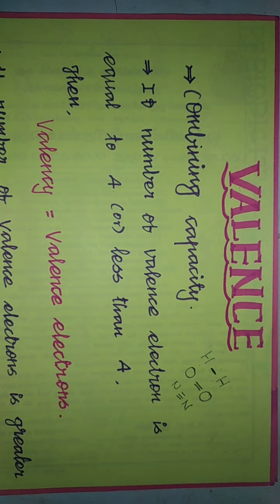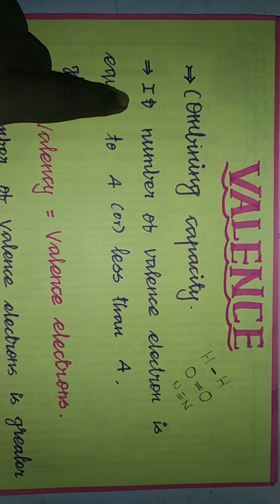Dear students, the term valence is closely related to valence electrons. Valence is related to what? Valence electrons. Valence என்று சொல்லலாம், valency என்றாலும் correct தான். So what is called a valence electron? The number of electrons present in the last shell, that is the outermost shell of an atom, is called valence electrons. ஒரு ஆட்டத்தினுடைய கடைசி ஷெல்லில் எத்தனை எலக்ட்ரான்ஸ் இருக்குதோ அதுக்கு பேர் valence electrons.